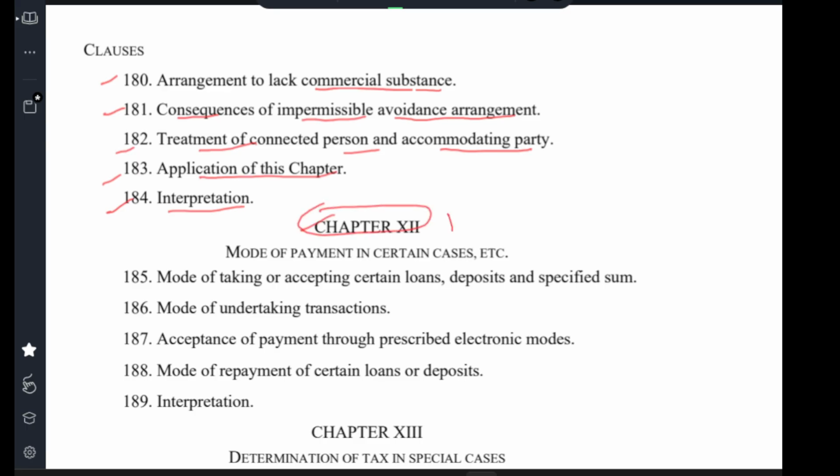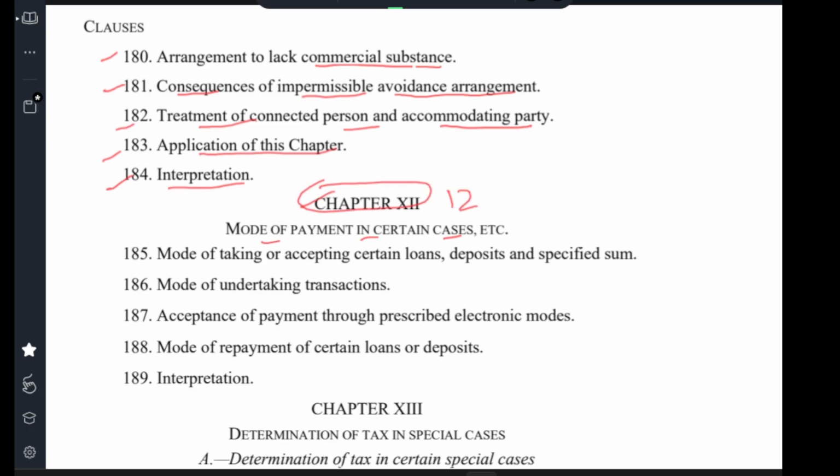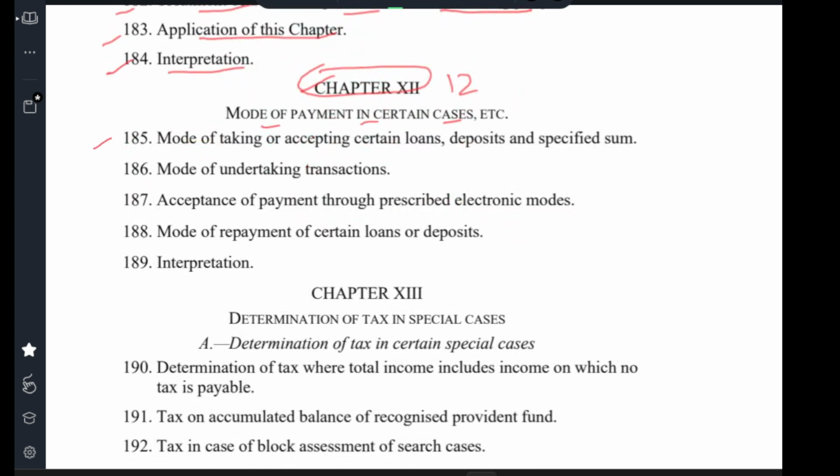Chapter 12 Mode of payment in certain cases. Clause 185 Mode of taking or accepting certain loans or deposits or accepting a specified sum. Clause 186 Mode of undertaking transactions. Clause 187 Accepting a payment through specified electronic modes. Clause 188 Mode of repayment of certain loans and deposits. Clause 189 Interpretation.